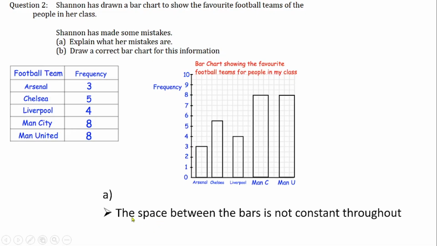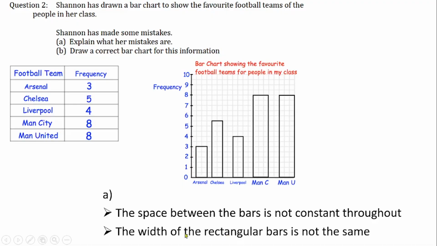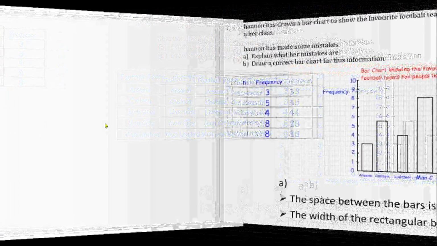So the error is that the space between the bars is not constant throughout. So that's the first error. And also the width of the rectangular bars is not the same. So those are the two errors she made. Now that's what you have explained, and now also to draw a correct bar chart for the information. So now that we have been able to see the error that Shannon made in her bar chart, let's try to correct her mistake by drawing our own bar chart using this same information. So that we are going to do in the next slide.